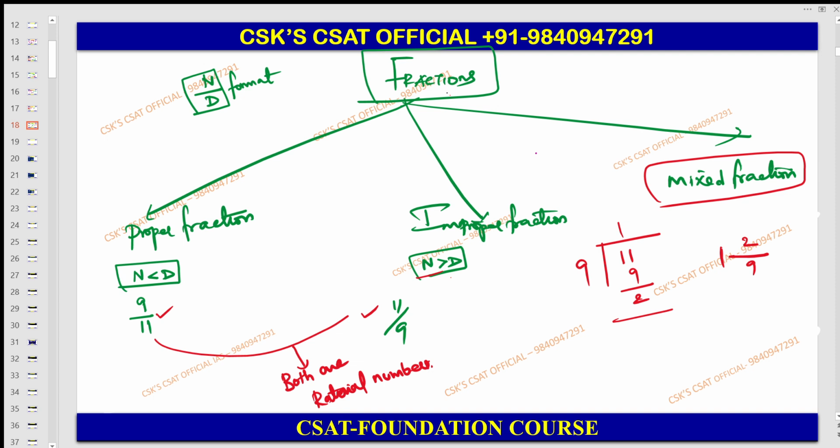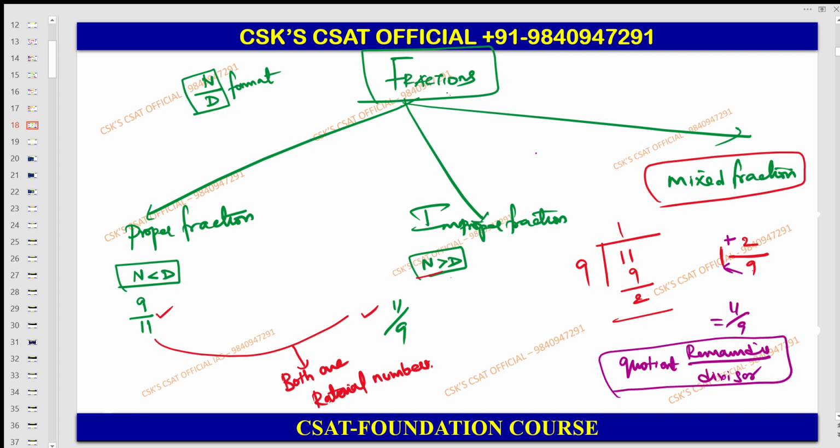So now try to understand. You have to multiply here: 9 into 1 is 9, 9 plus 2 gives 11. So therefore 11 by 9. Now how can you write this? Quotient, remainder by divisor.